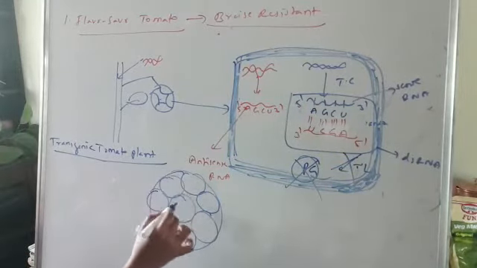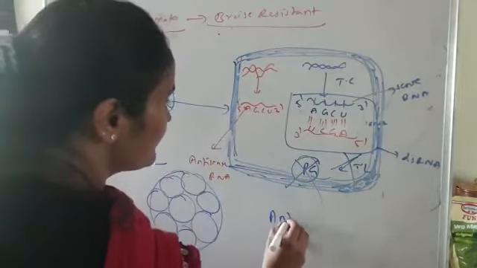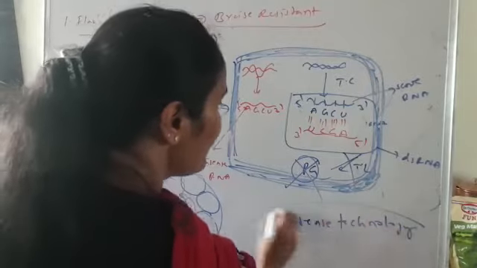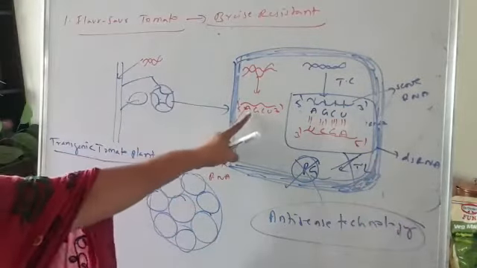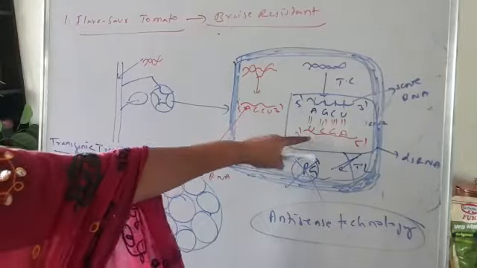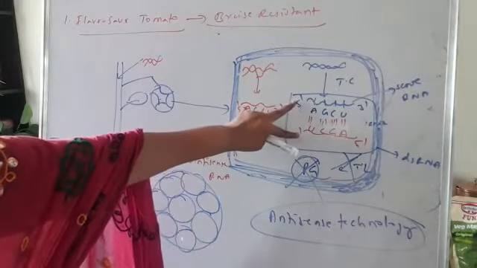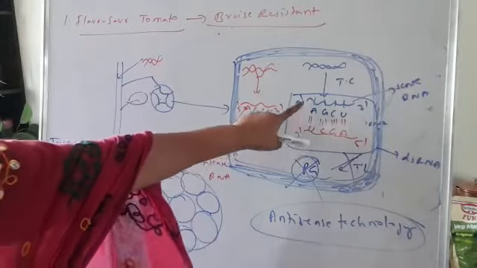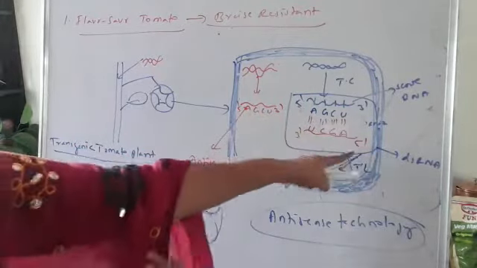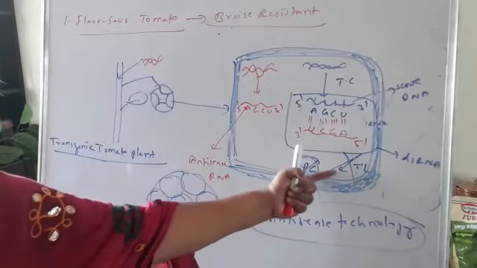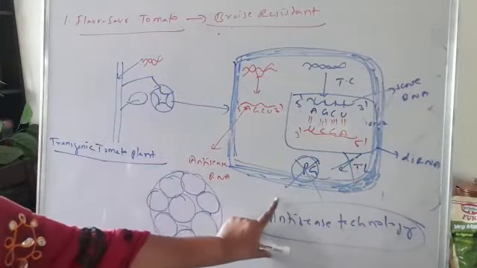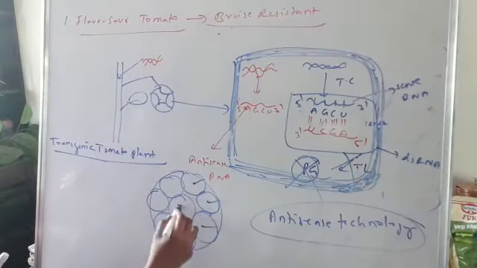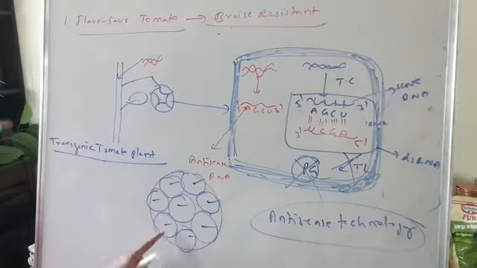So such technology is antisense technology. We are sending antisense RNA to bind to the sense RNA. Antisense RNA and sense RNA will be bonding and forming a double-stranded RNA. Now it doesn't have the capacity to undergo translation. So such a concept is known as antisense technology. This technique is happening in all the tomato cells.